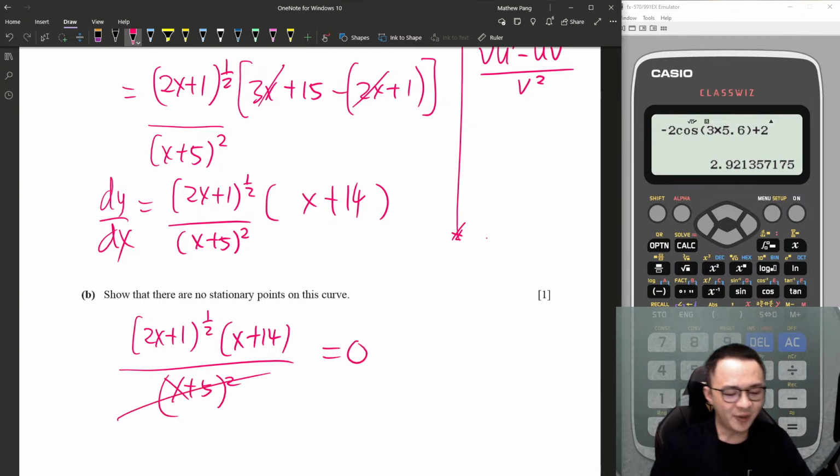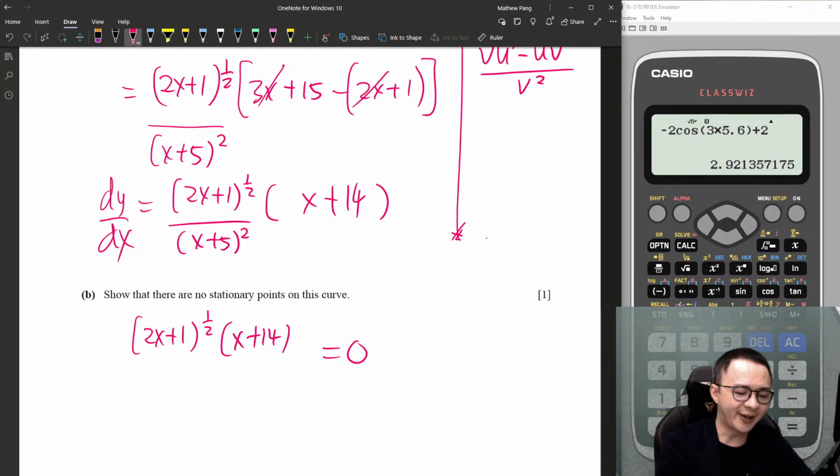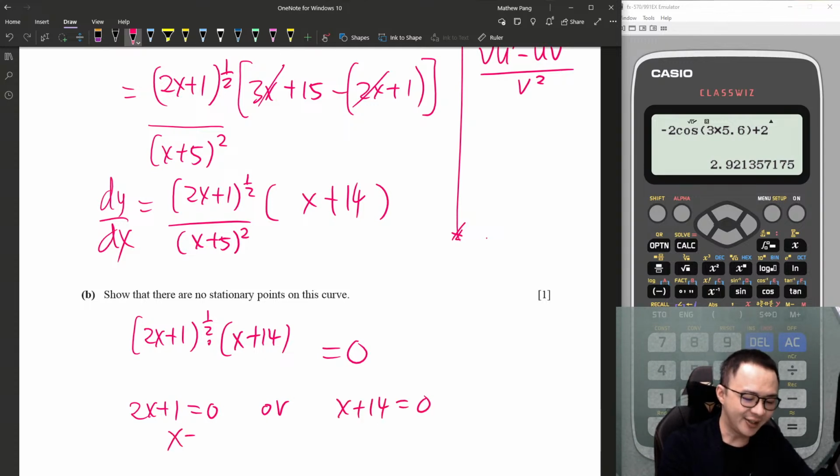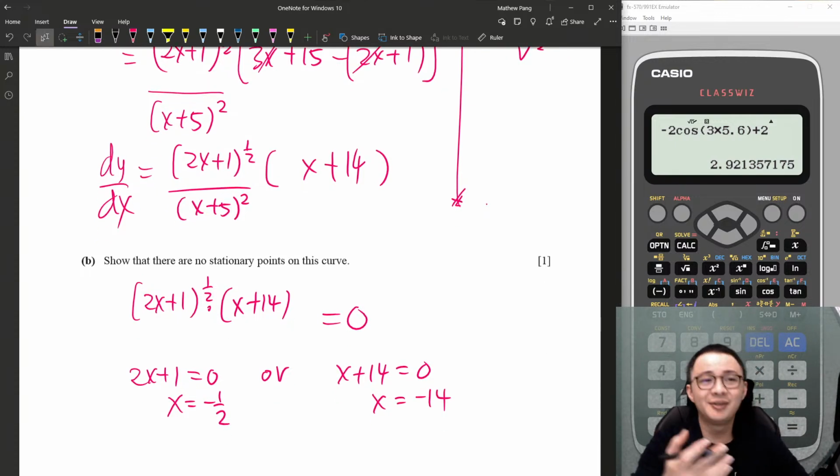I can straight away cut this one because (x+5) squared moves to the other side, I get 0, so I can ignore this. Then I have two brackets multiplied, so the first bracket 2x+1 equals 0, or x+14 equals 0. So x is negative half, x is negative 14. Then you realize, sir, we should have two stationary points. What? How come the question says there's no stationary point?